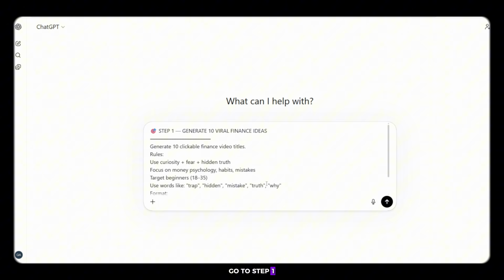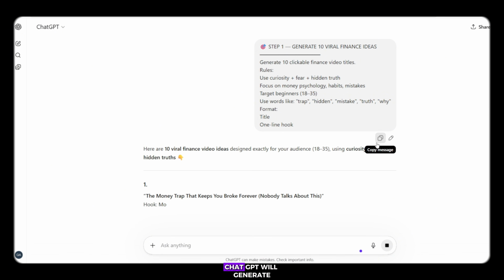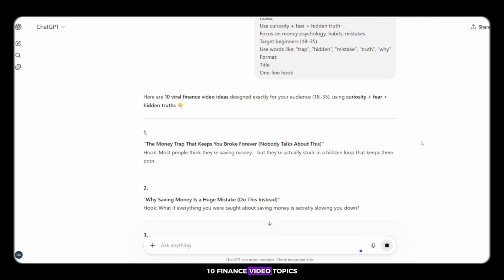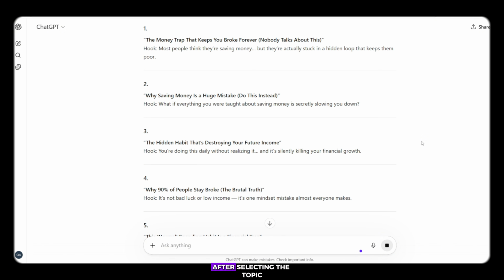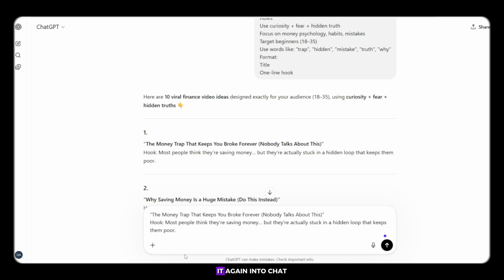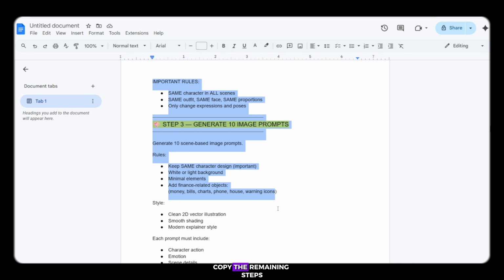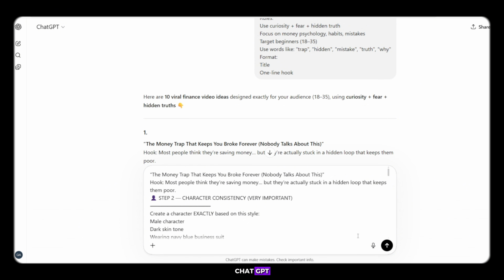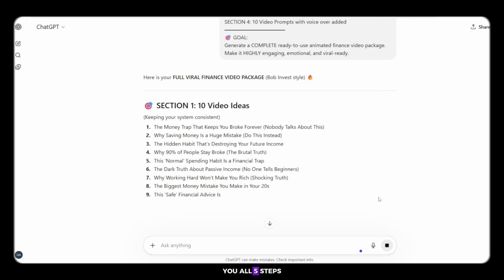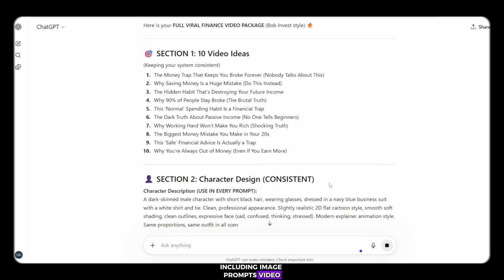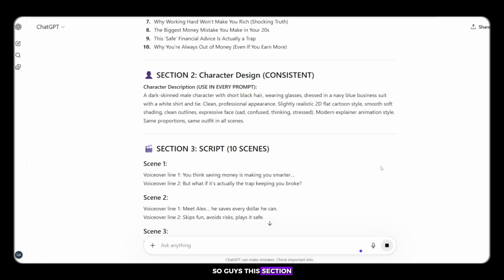First, go to step 1, copy that part, and paste it into ChatGPT. As soon as you paste it, ChatGPT will generate 10 finance video topics for you. From those topics, choose the one that looks the most engaging. After selecting the topic, copy it and paste it again into ChatGPT. If you want to go back, open the prompt box again, copy the remaining steps, and paste them into ChatGPT. Then click Generate. Once you click Generate, ChatGPT will give you all 5 steps, including image prompts, video prompts, voiceover lines, and a consistent character. So guys, this section is complete.